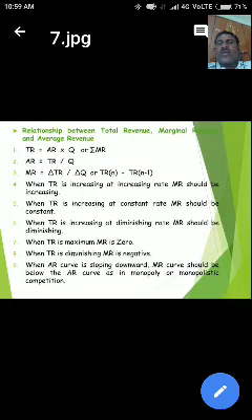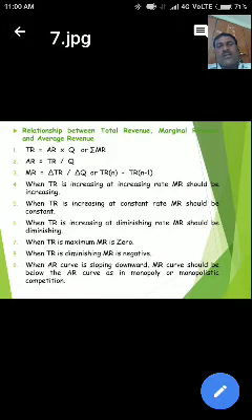Average revenue is equal to total revenue by quantity of output sold, meaning TR by Q. Marginal revenue is equal to change in total revenue by change in quantity of output sold, here delta TR by delta Q. Another principle: marginal revenue of n is equal to total revenue of n minus total revenue of n minus 1 units.